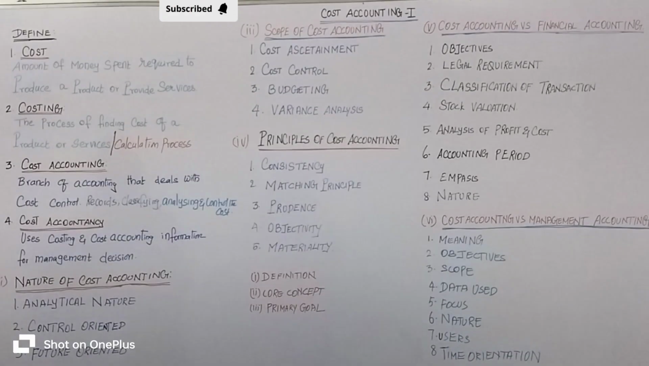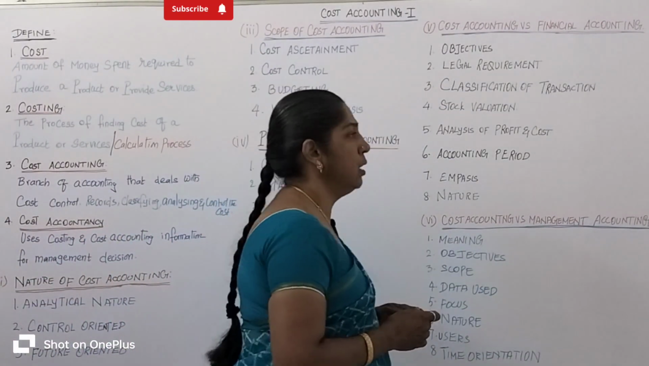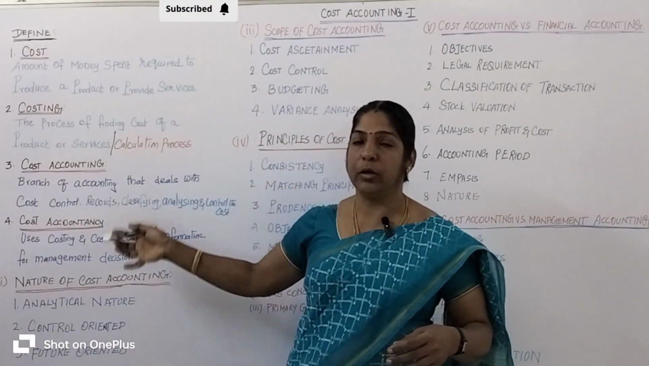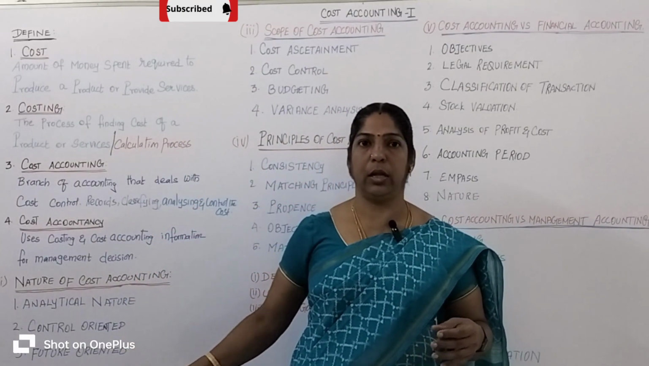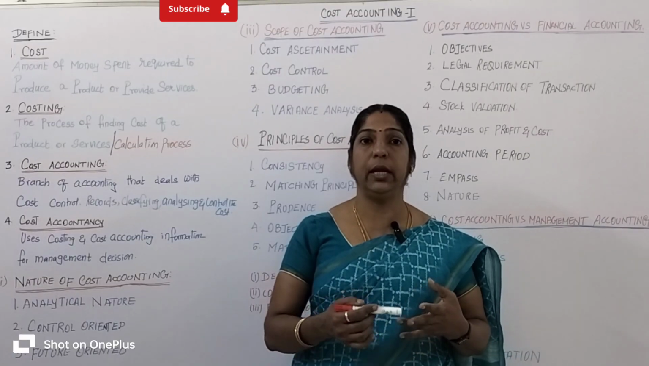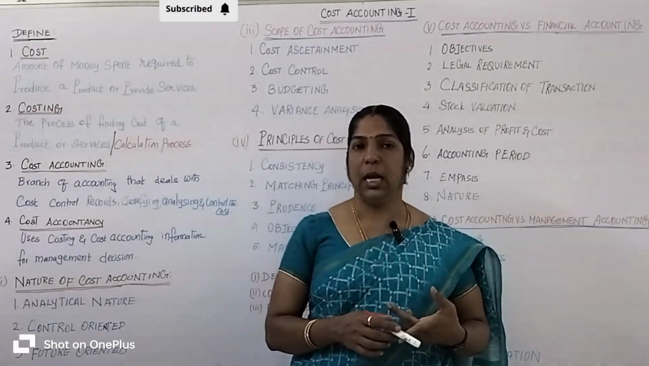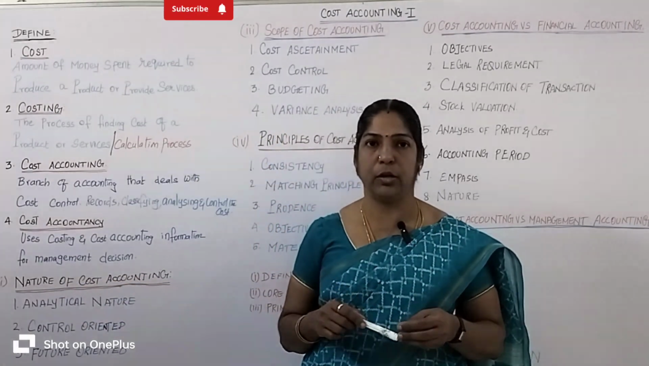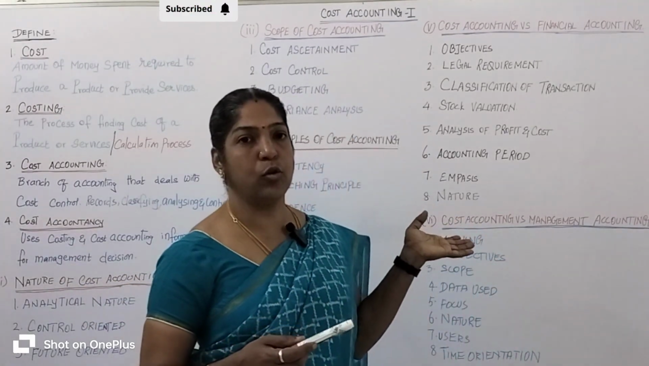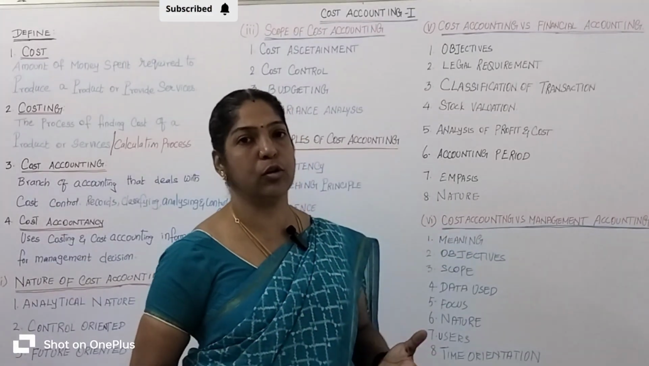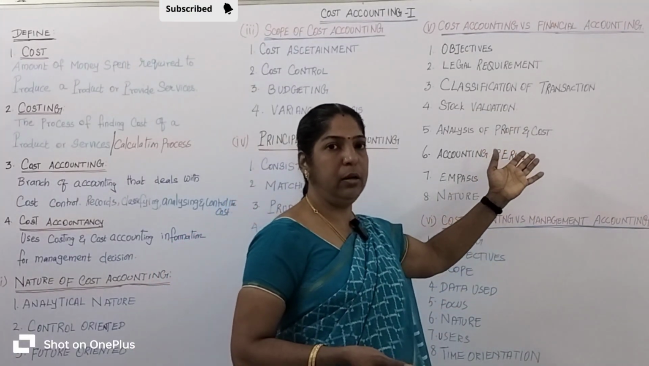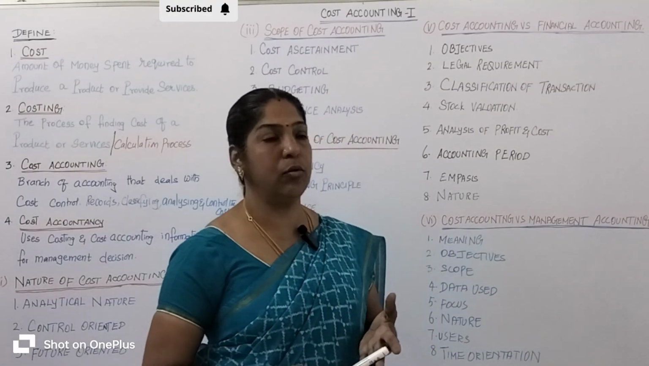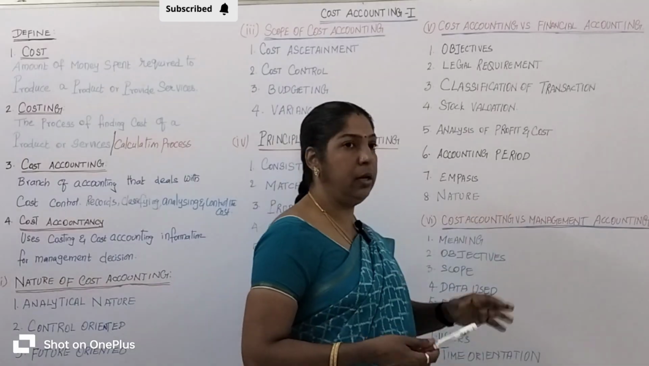Okay, so in this video we discussed in detail the four important terms of cost accounting: cost, costing, cost accounting and cost accountancy. We also discussed the nature of cost accounting, the scope of cost accounting, the principles of cost accounting, and the eight differences between cost accounting and financial accounting, and the eight differences between cost accounting and management accounting.